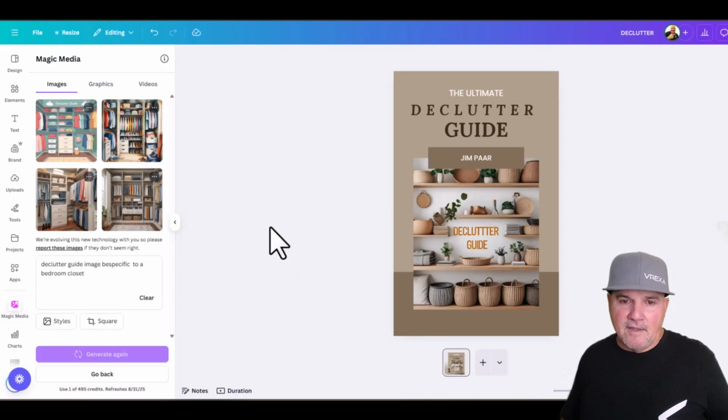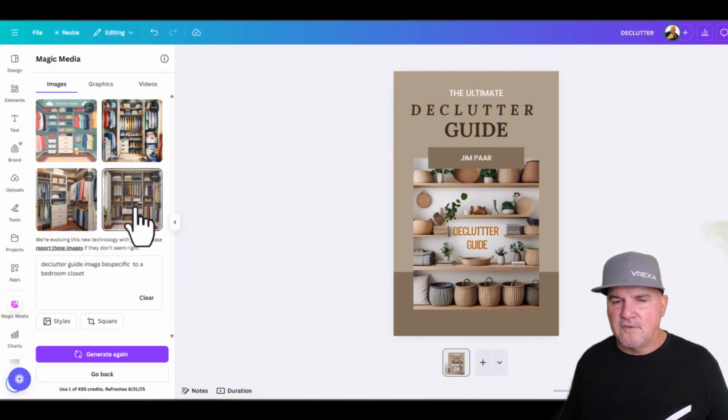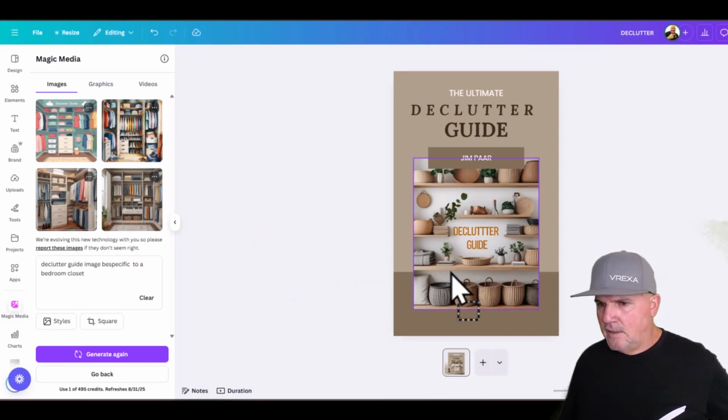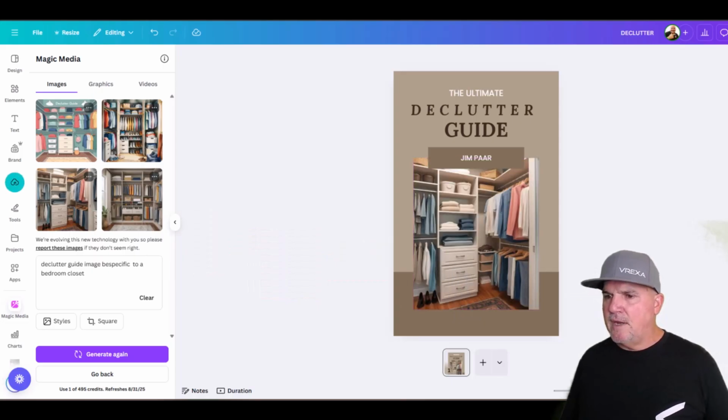And then it does. And check this out, it gave us some. Now, these are images that you can use because these are AI generated. These are royalty free. Anybody could use this. So we could just bring this over like that. And then bam, we have a declutter guide for a closet.